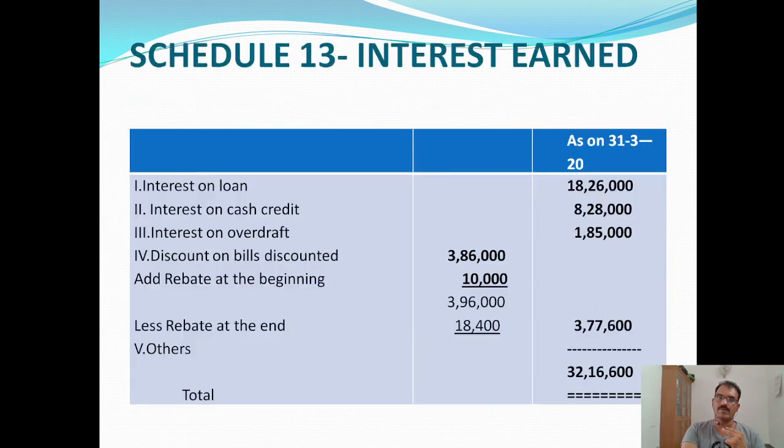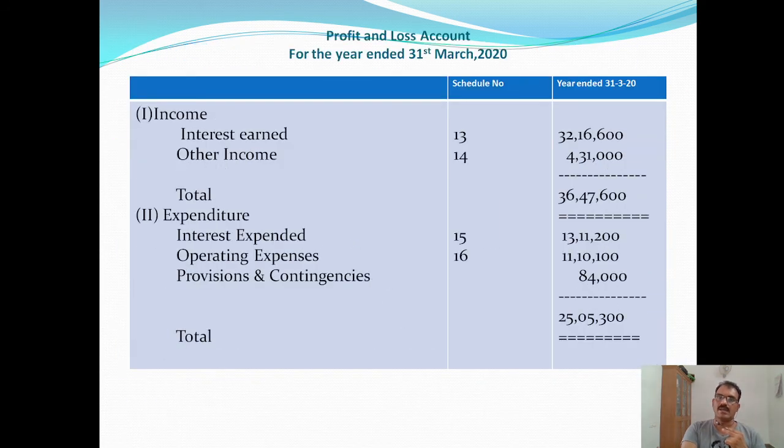So come to the profit and loss account. The heading will be like this: profit and loss account of such and such bank, Saurashtra Bank, for the year ended 31st March 2020. Then three columns: first column particulars, second column schedule number, next column year ended 31st March 2020. You can add one more column for showing figures of the previous year, but here it's not essential.